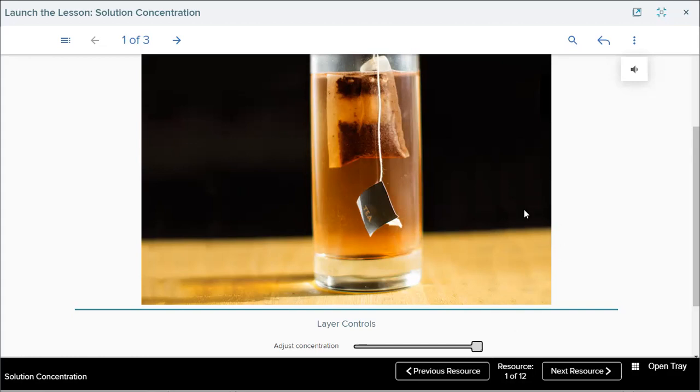Why does it get darker? Because it will be concentrated, as more molecules of tea particles will dissolve than in the first one. This is the first one, it will be lighter. Then this one will be concentrated and darker. Okay. Right?